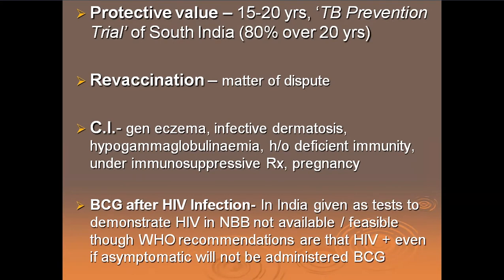Well, WHO recommendations are that HIV positive, even if asymptomatic, will not be administered BCG. In our country, we cannot do the tests, and that's why we give the BCG. But WHO recommendations are that in case the baby is HIV positive, which is very difficult for us to find out at birth, even if asymptomatic, even if the baby has got no symptoms, they will not be given BCG. But don't worry, in our country, remember, we give BCG.